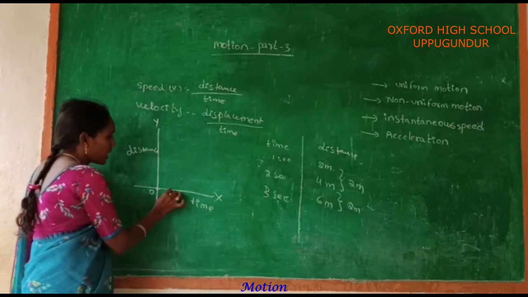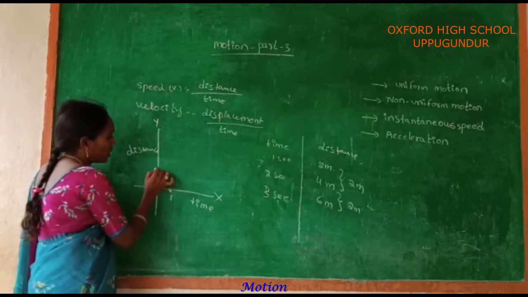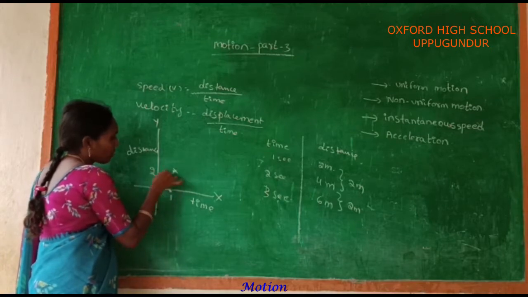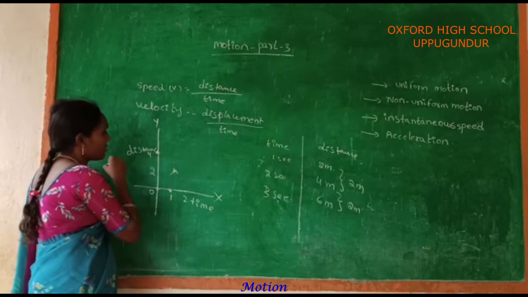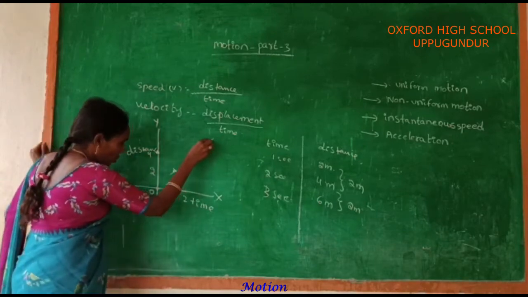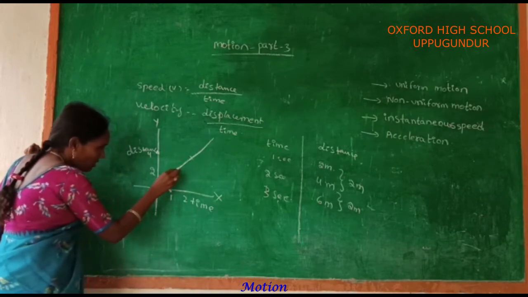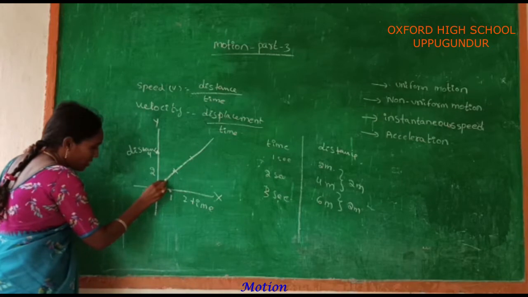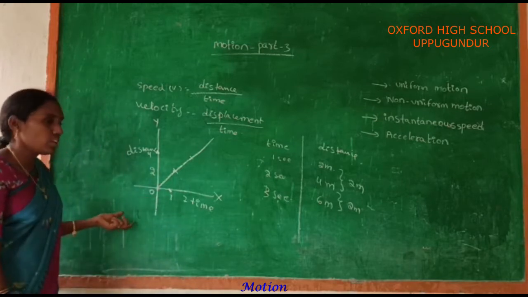For example, at 1 second the distance travelled by the cyclist is 2 meters, and at 2 seconds the distance is 4 meters. By joining these two points, we get a straight line that passes through the origin.